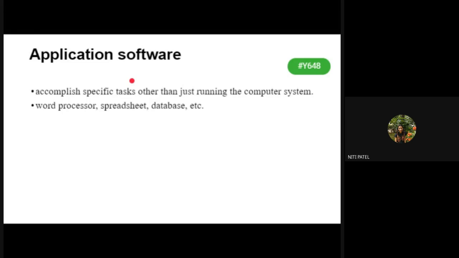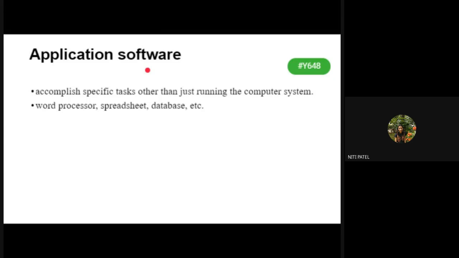So that a user can type their documents easily, they can share them, they can edit them, they can delete them, they can do whatever they want. So it was designed for the need of a user. So any application or any software which is designed for the user's need by the users is considered to be an application software.